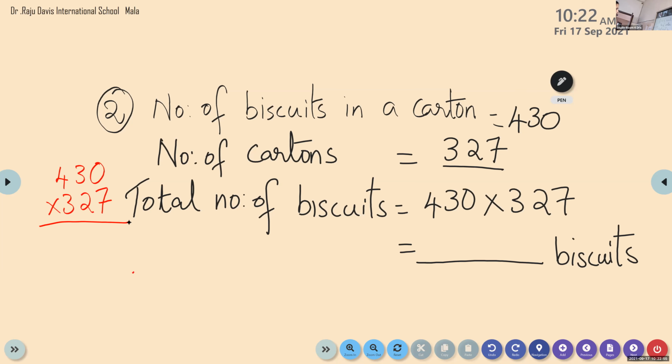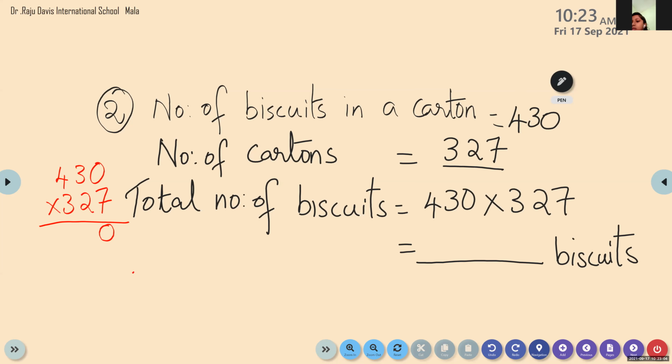Children, have you completed? Yes, ma'am. We'll start now. What is 7 times 0? Any number times 0 is 0. 7 times 3 is 21, so the carryover is 2. 7 times 4? 28. 28 plus 2, 30.